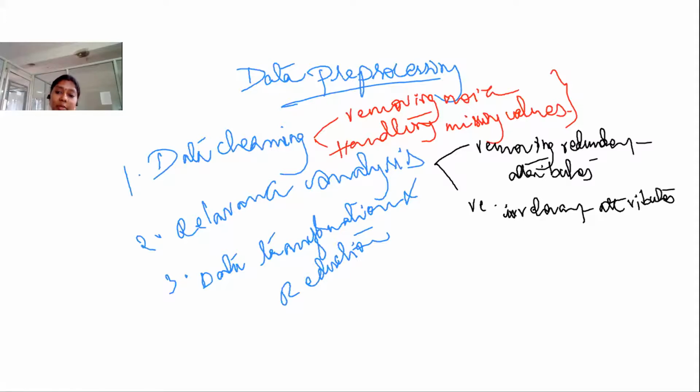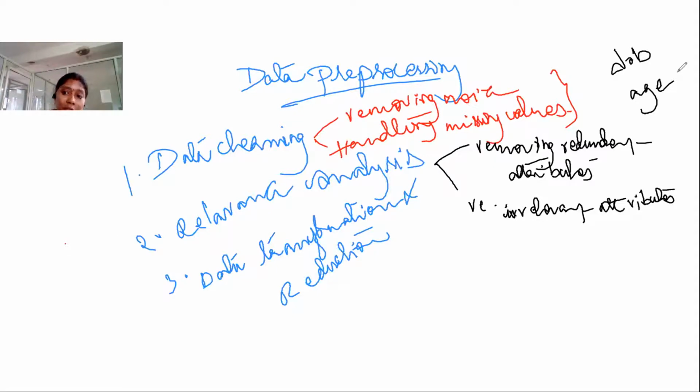So what are the redundant attributes and what are the irrelevant attributes? An attribute is redundant when we are getting the same information from that attribute. For example, you have an attribute like date of birth, DOB, and another attribute, age. I can say that these two attributes are redundant. Why? Because from these two attributes, I can get approximately the same information. If I have the date of birth, I can get the age of the person, employee, or student. If I have the age, I directly get the age.